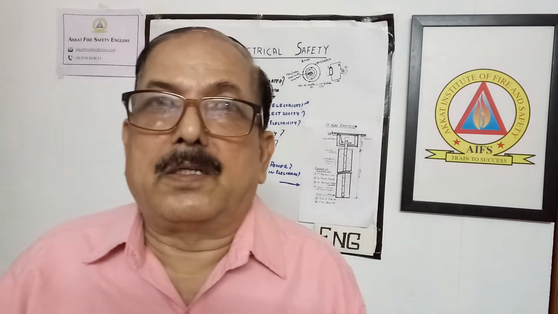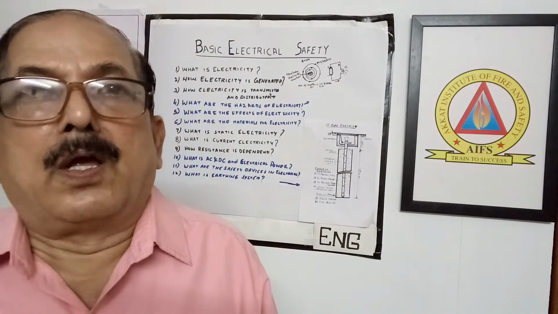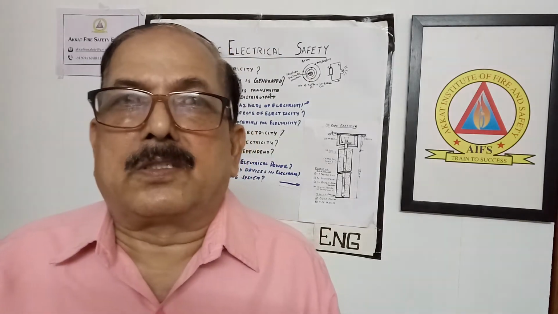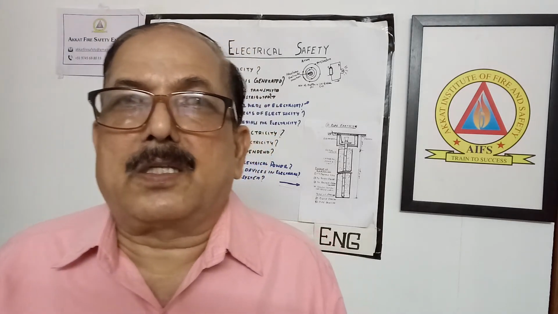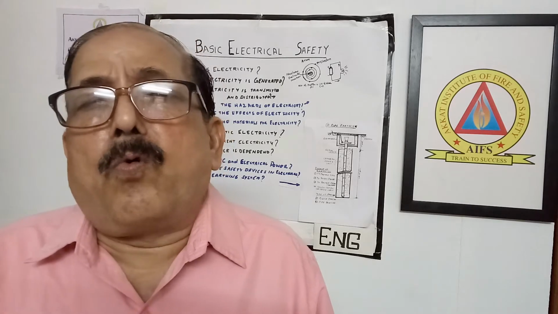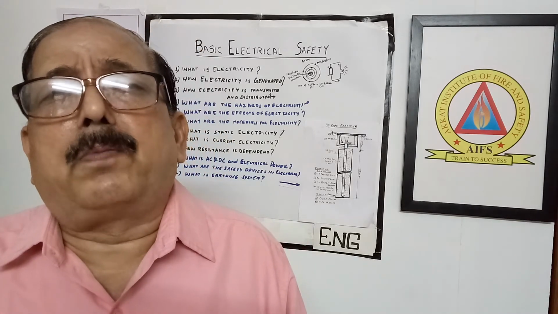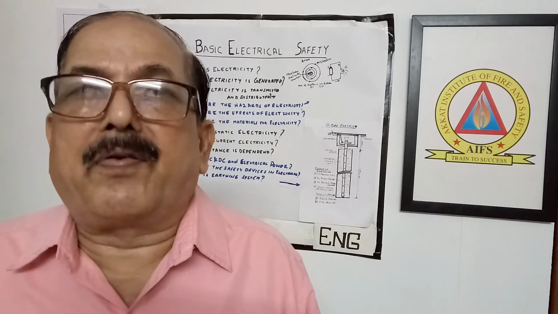Another purpose is getting a balanced voltage in the system. What do we mean by balanced voltage? In our three-phase system, you know there are three phases, R, Y, B, and one neutral. The voltage in all the phases may not be equal, because the load may be different in each phase.